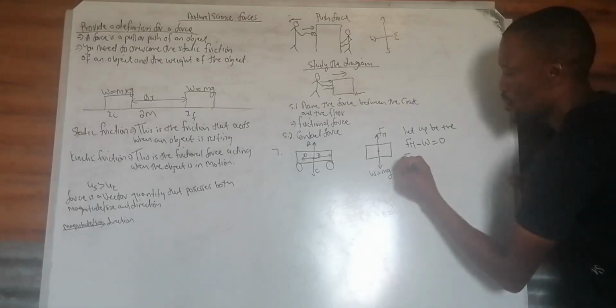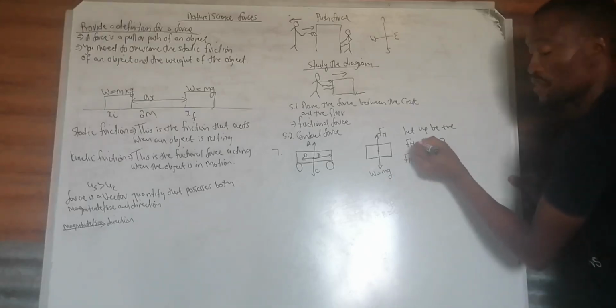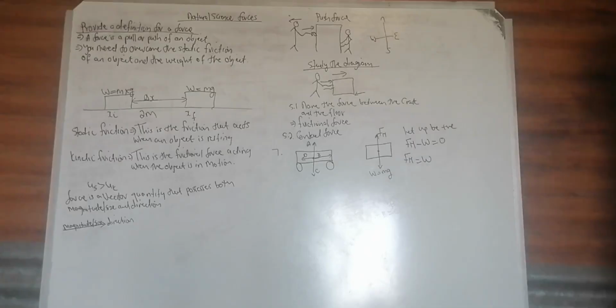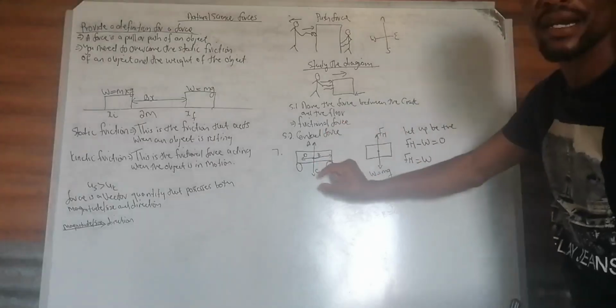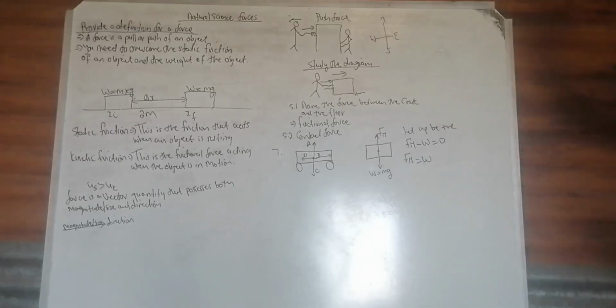So normal force equals weight. That is why they are equal, because the object is not moving up or down. So the forces acting up and down will cancel one another. It's just that they are opposite, positive and negative. So positive and negative will cancel.